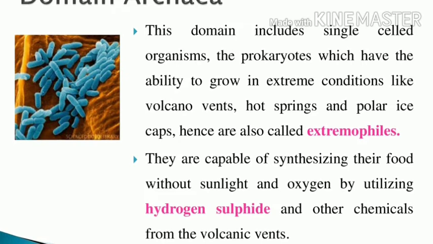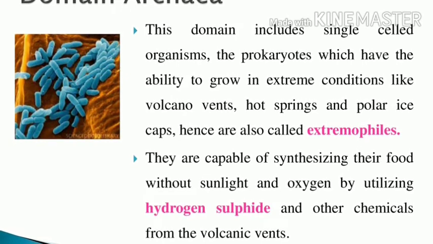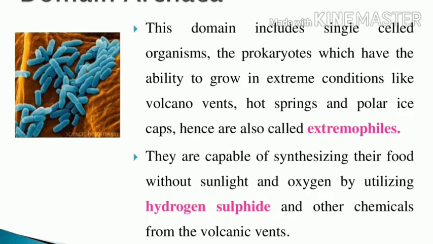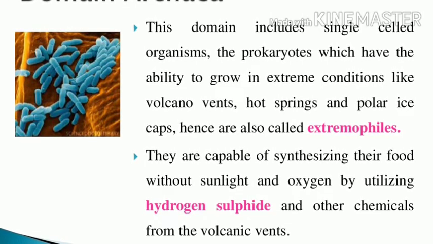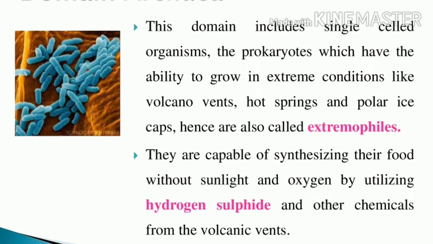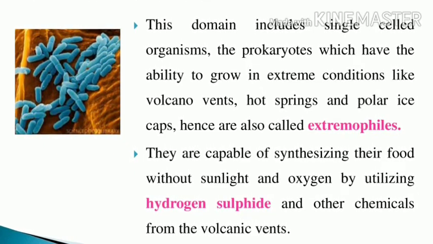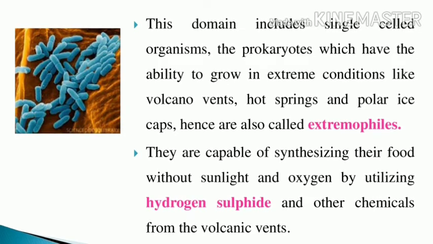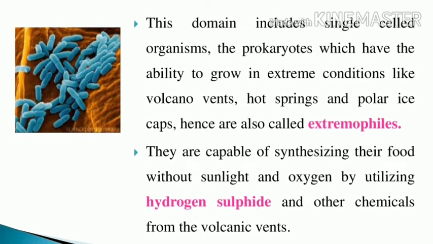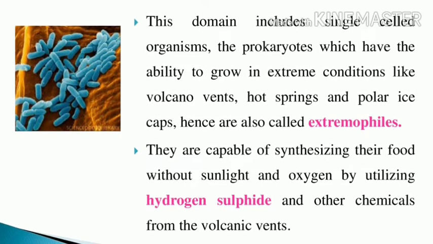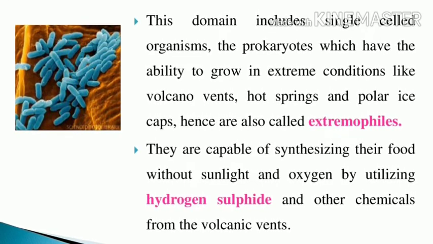It is a single celled organism that can live in extreme conditions, so it is called an extremophile. These extremophile archaea are capable of synthesizing their food without sunlight or oxygen, utilizing hydrogen sulfide from the volcanic vents, and so they survive.